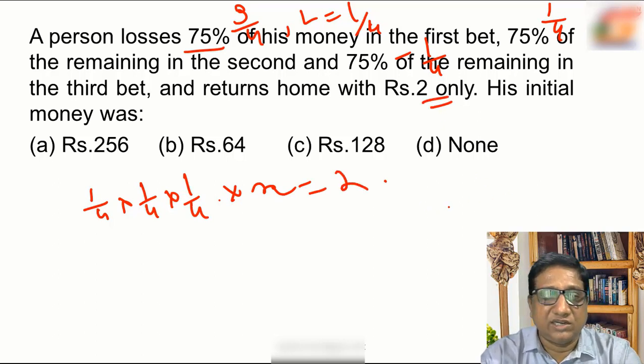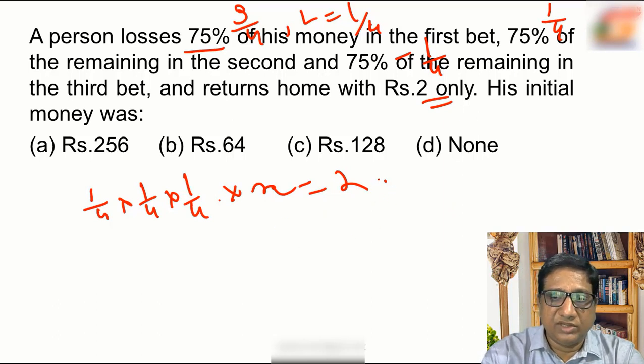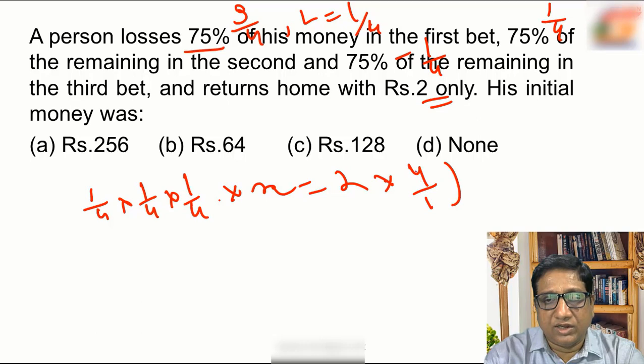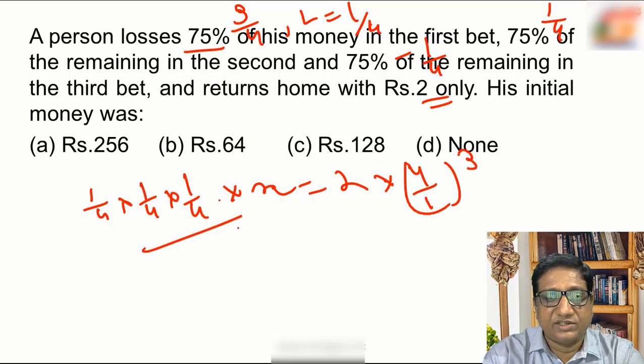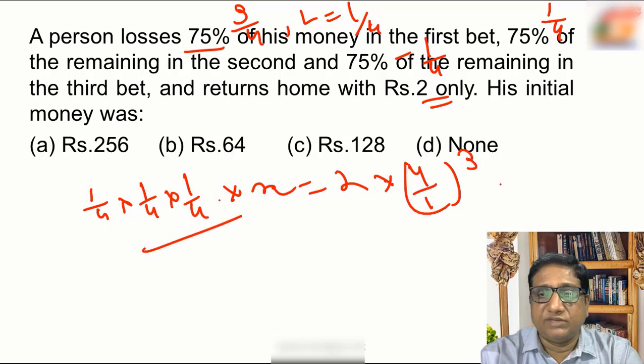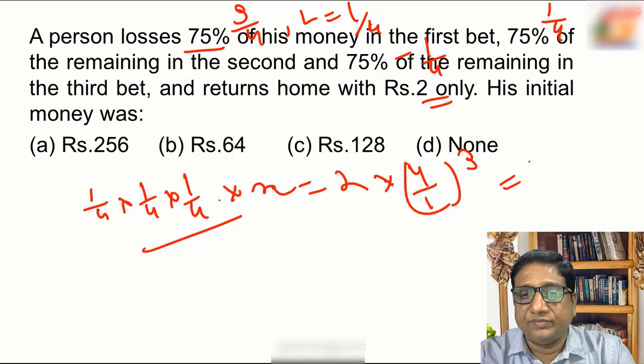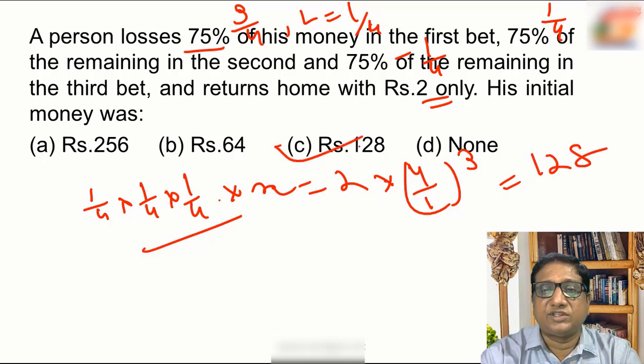What is his initial amount? So the initial amount x will be 2 into 4/1 whole cube. This happens 3 times. So if you simplify this, it will be 128. Choice C.